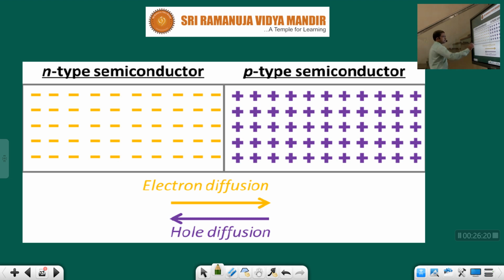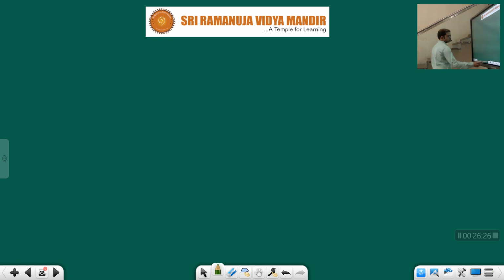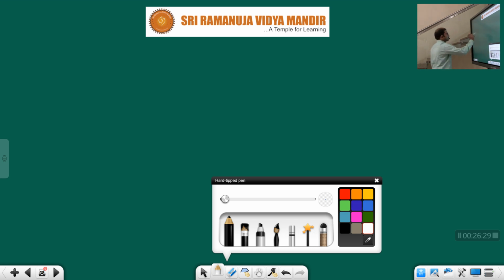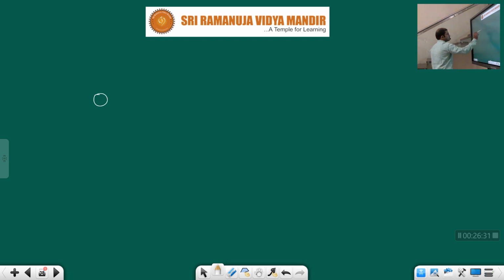See, children, in n type, all are negatives. This one is a hole. Here an electron is there, and a positive charge hole is there. Now what will happen, children?